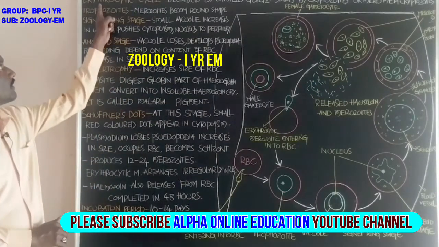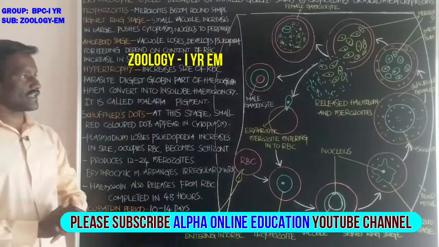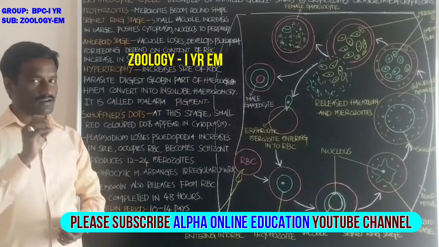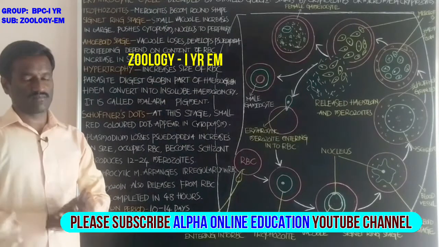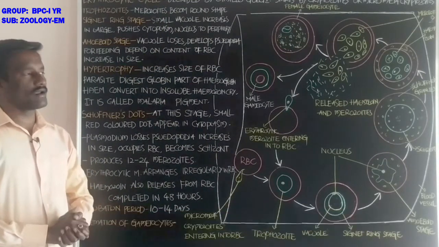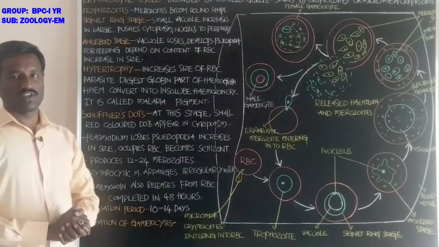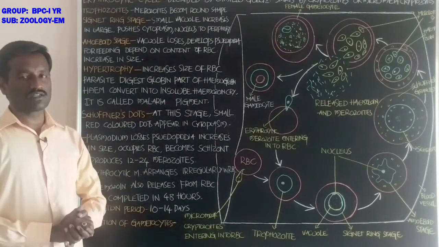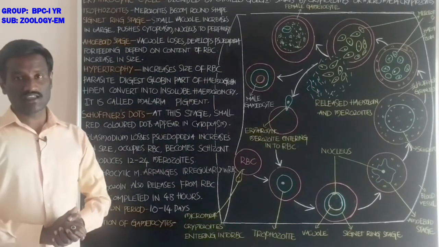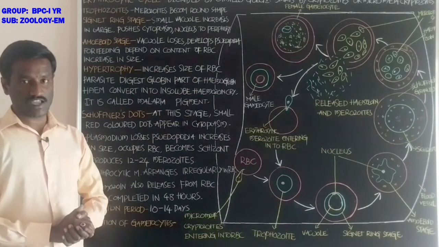Students, I'll discuss the erythrocytic cycle. The erythrocytic cycle occurs in the red blood cells of man. It was totally described by Camillo Golgi, hence it is also called the Golgi cycle. The erythrocytic cycle, or erythrocytic schizogony,